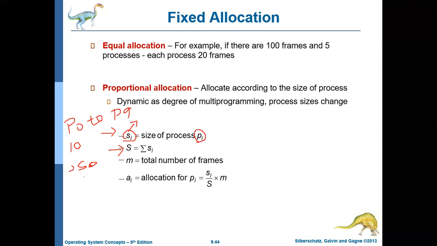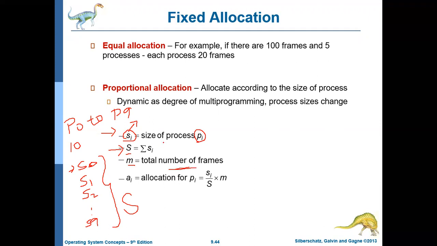Maximum P1 needs how many pages? That is S1. Maximum P2 needs how many pages? That is S2. Like that, up to maximum P9 needs how many pages? That is S9. If you take the sum of all these, S0 plus S1 plus S2 up to S9, that is capital S. And M is the total number of free frames currently in the memory.